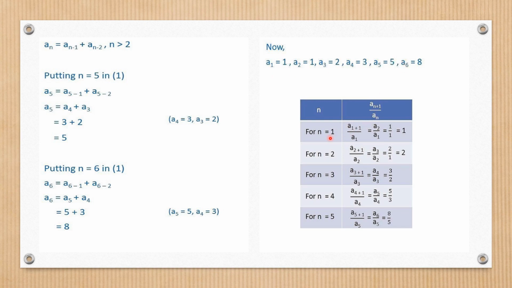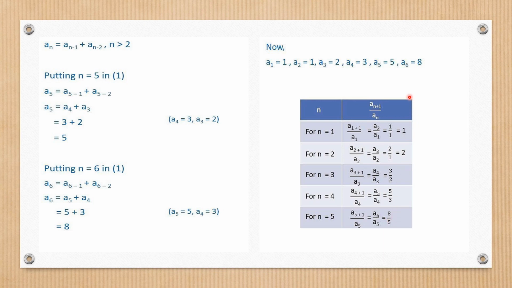See from here, when n is 1, it will become a2 by a1. a2 and a1 are already given, so 1 by 1, that is 1. For n = 2, it will become a3 by a2. a3 is there and a2 is there, 2 by 1, that is 2. For n = 3, it is a4 by a3, that is 3 by 2. For n = 4, it is a5 by a4, that is 5 by 3. And for n = 5, we needed a6 upon a5, that is 8 by 5.